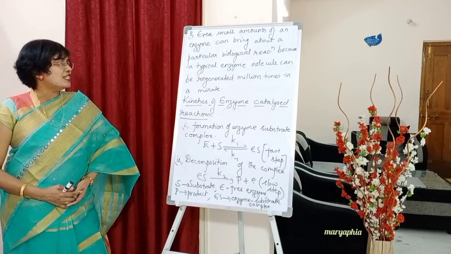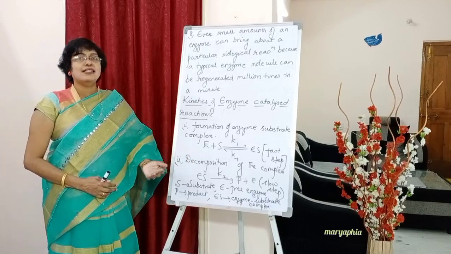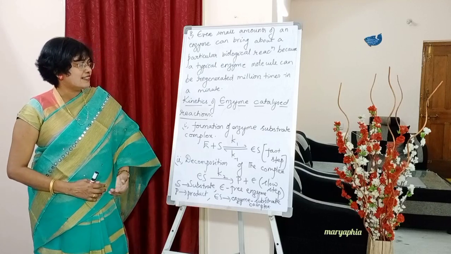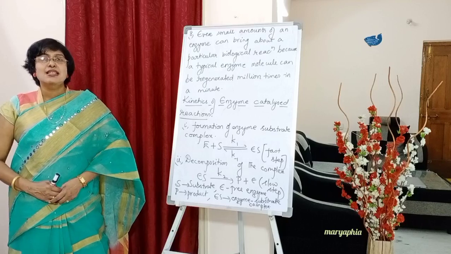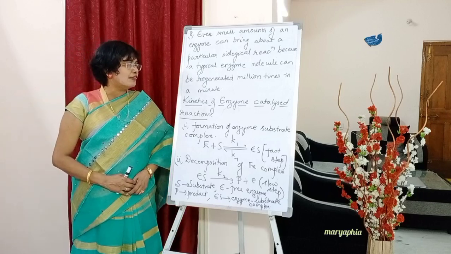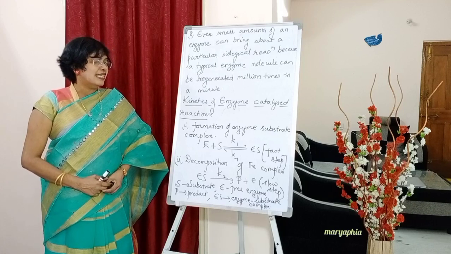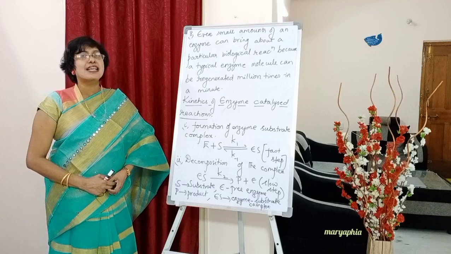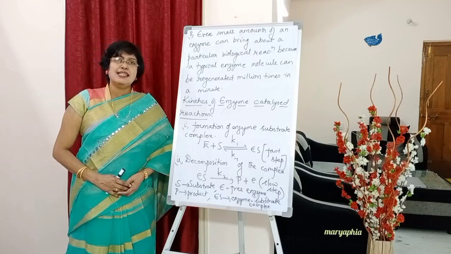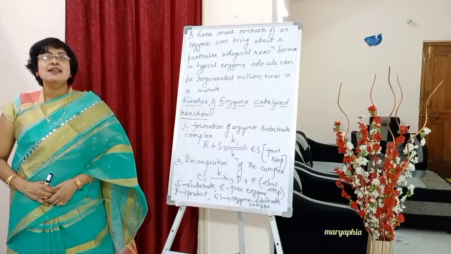First one, formation of enzyme substrate complex. E is the free enzyme, S is the substrate. From the reaction between these two, we get ES, the enzyme substrate complex, which is the intermediate. Below write down, students, E plus S gives ES, that is the fast step of the reaction. The rate constant for the forward reaction, mark it as K1, and the rate constant for the backward reaction, mark it as K minus 1.